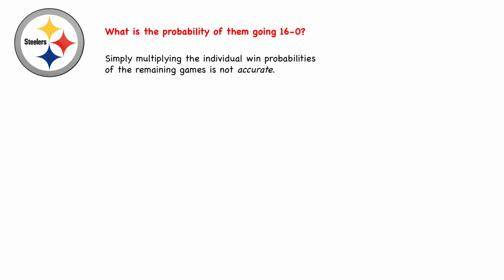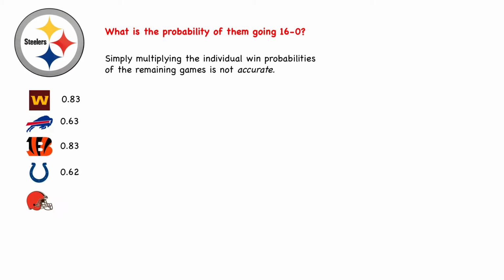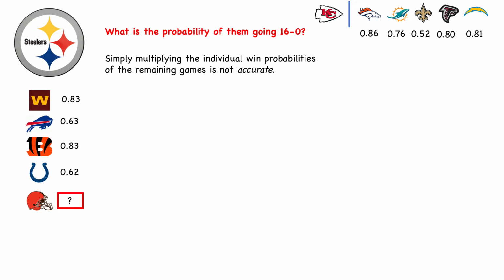Simply multiplying the individual win probabilities for the games remaining is not going to be very accurate, and we're going to see why. From our model, these are the win probabilities for the next games, whereas you can see we have not included a win probability for the game against Cleveland. The reason is that this win probability depends on what the Chiefs are going to do in their next games. And in reality, it depends on what they are going to do in their next 4 games.